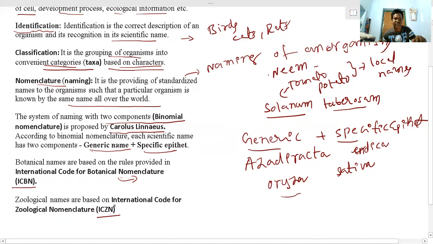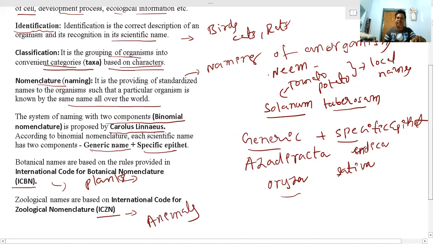And ICZN, the International Code for Zoological Nomenclature, gives names for animals. So ICBN is naming for plants, and ICZN is giving names for animals.